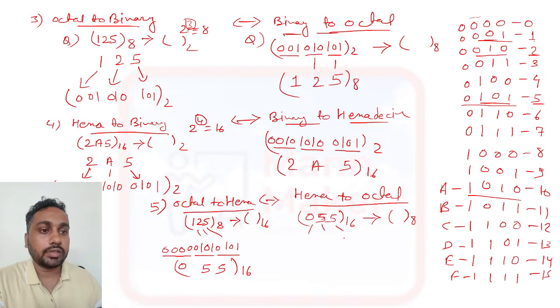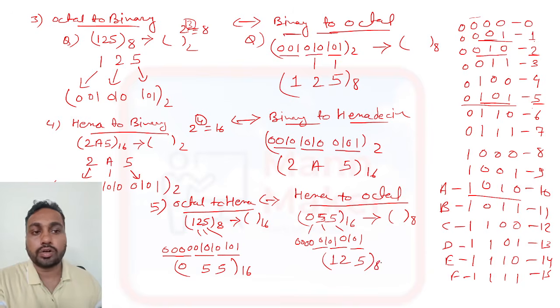So 4 bit is what? 0 1 0 1 0 1 0 1, and this one is 0 0 0 0. Now you need to make 3 pair, so this will be your 3, this will be your 3, and this will be your 3 till here. Okay, so it will be what? This 101 is 5, and 101 is 5, 010 is 2, and 001 is 1. So this is the 125 representation of octal from hexadecimal to octal.